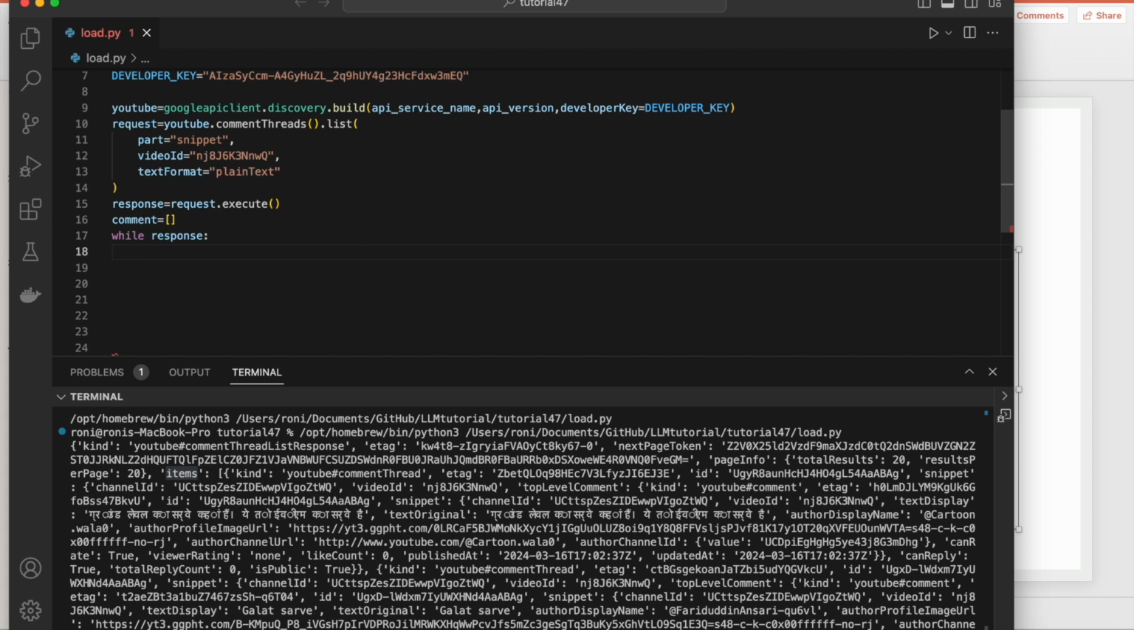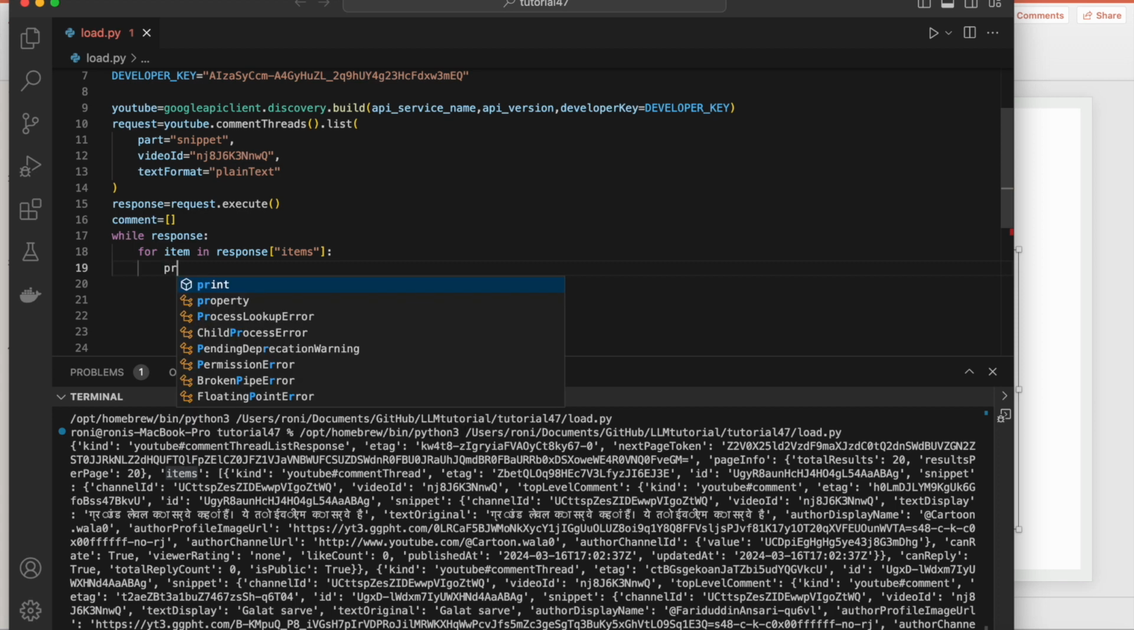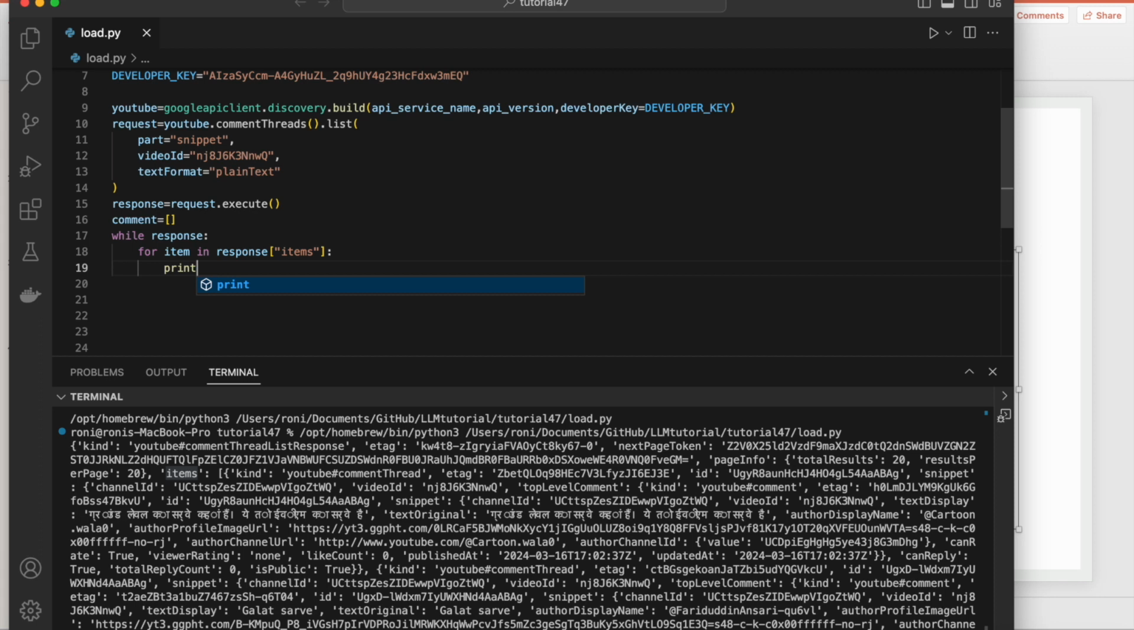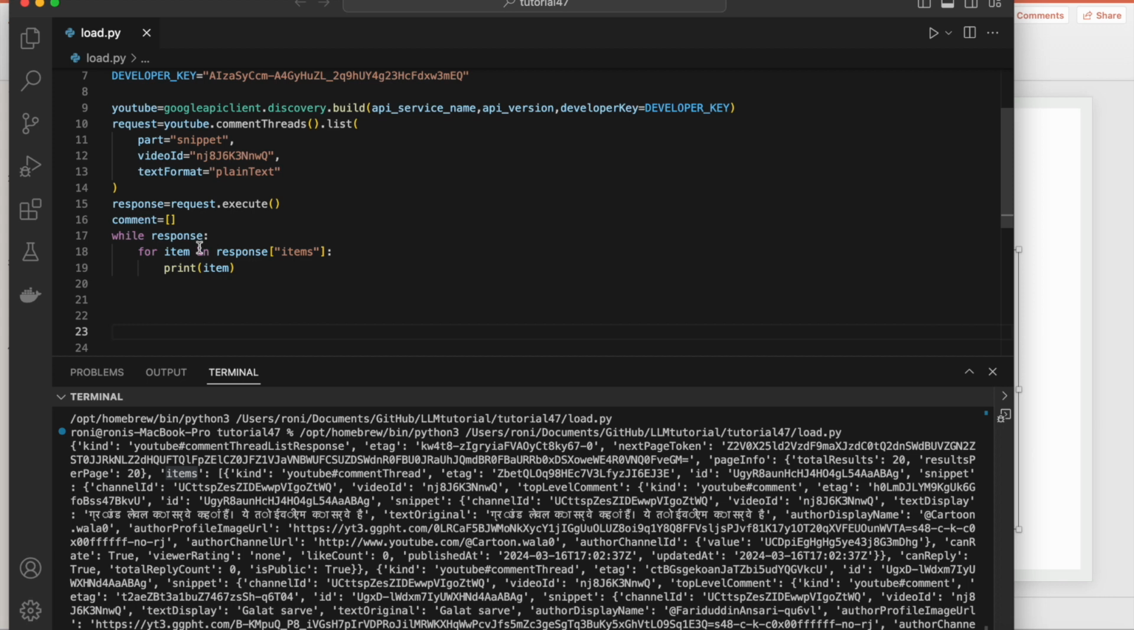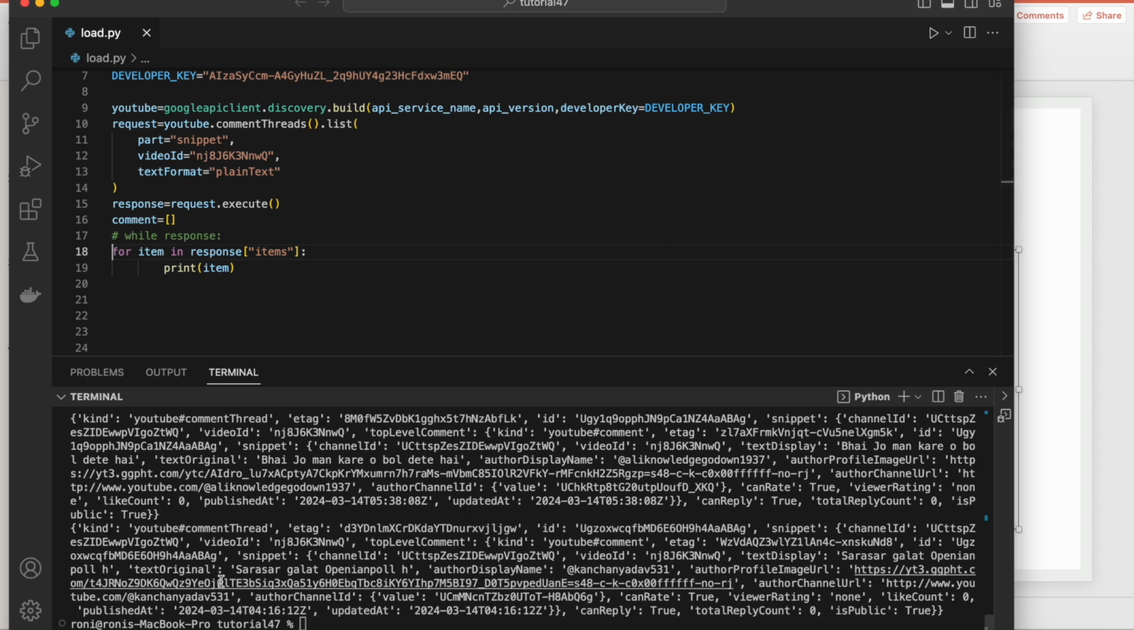So let's write for item in response of items, right? These items. And after that we'll print the item. So I'll just print the item and see. I think again it is going to be a problem, so I'll just do this thing, and it's fine. Okay, so this is the item.